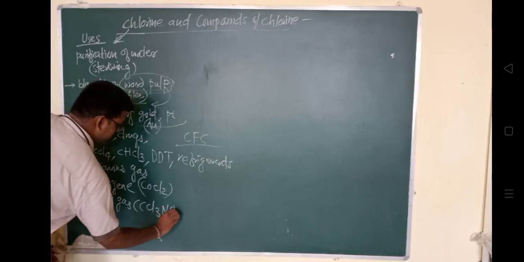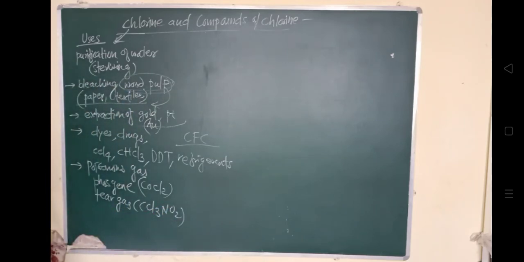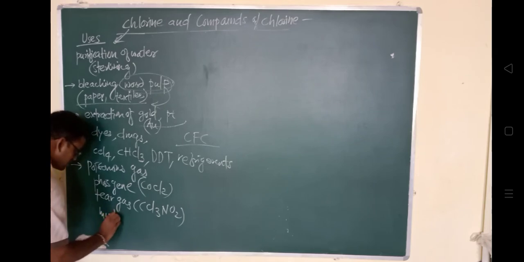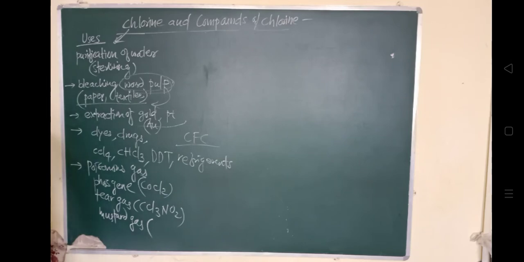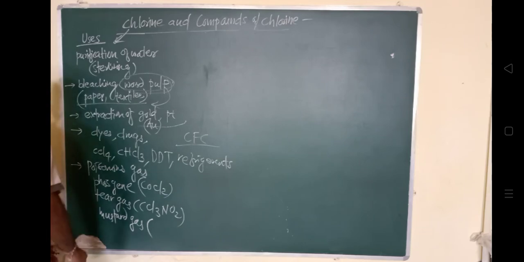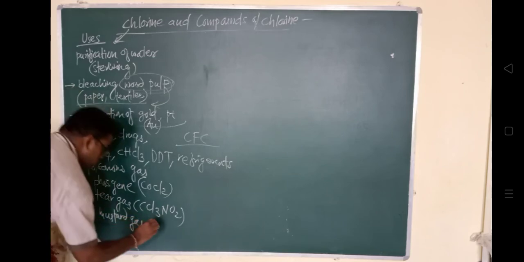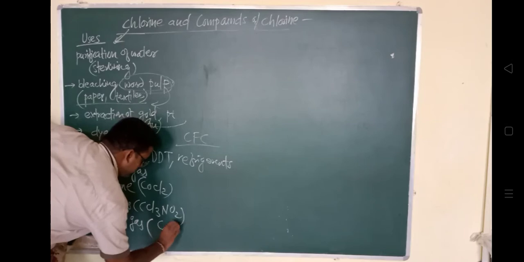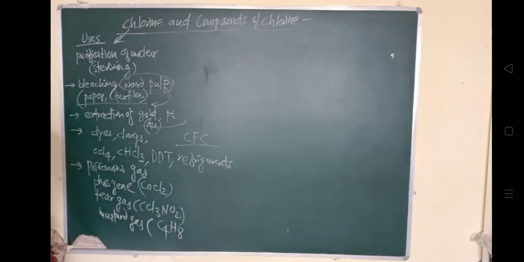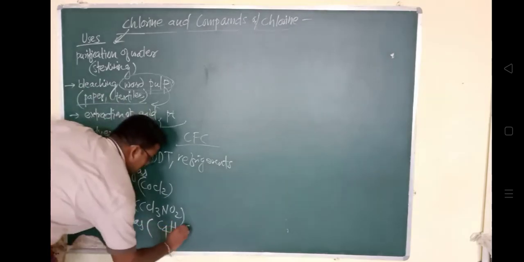Its formula is C4H8Cl2S. This is called mustard gas. So for the preparation of such poisonous gases, phosgene, tear gas, mustard gas, this chlorine is used.